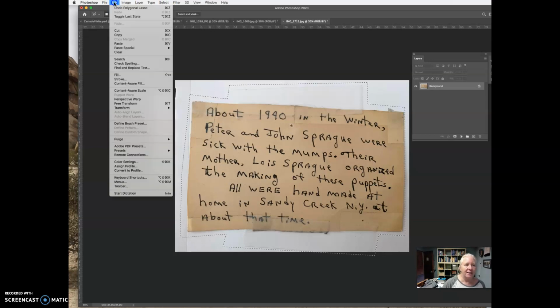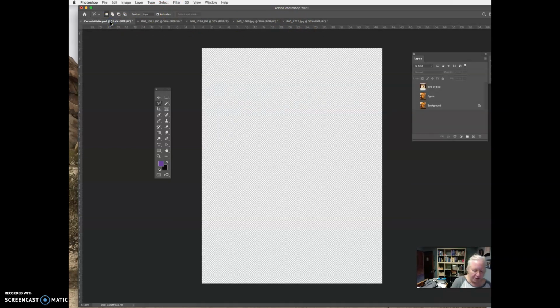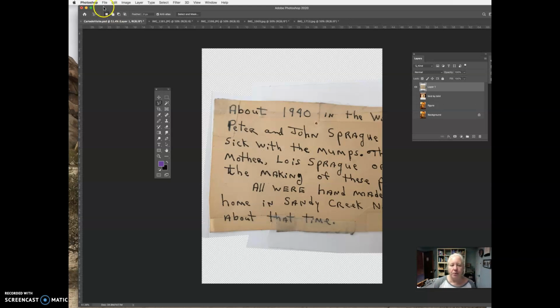And I'm going to copy it, right? So that's edit, copy, or shortcut, Command C. So get your left hand working so that you can do that. And now I've got it in my clipboard. I'm going to go back here and I'm going to Command V. And there it is, right?